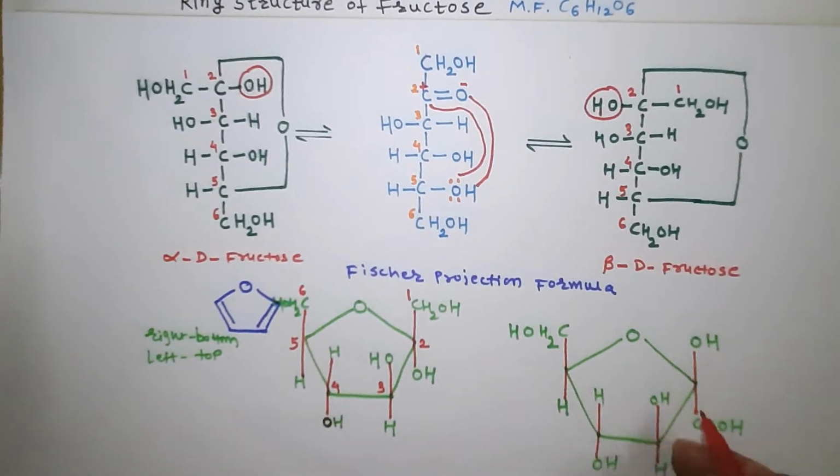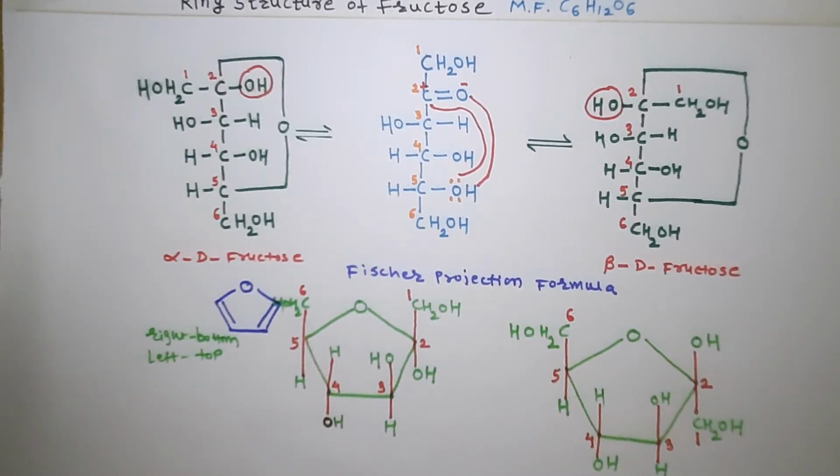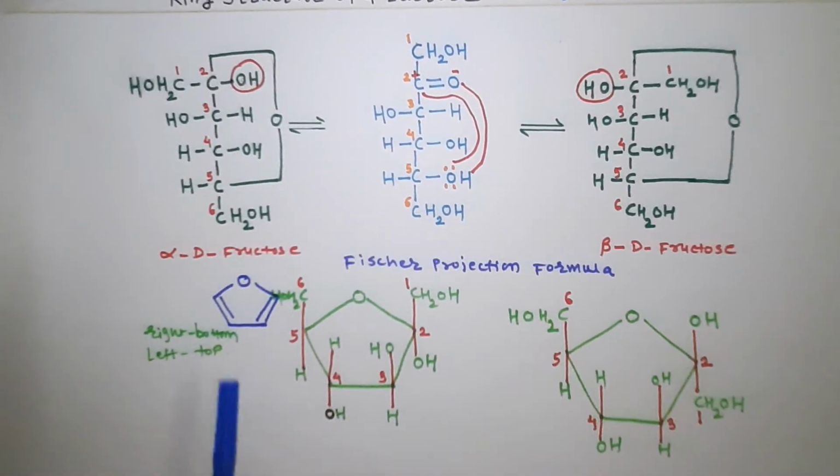This is carbon number 2. This is carbon number 1, 2, 3, 4, 5, and this is the 6th carbon atom. So we get these two structures. This is related with alpha D and this is the beta D, and we relate these structures with the furan ring. Okay, this is the furan ring.